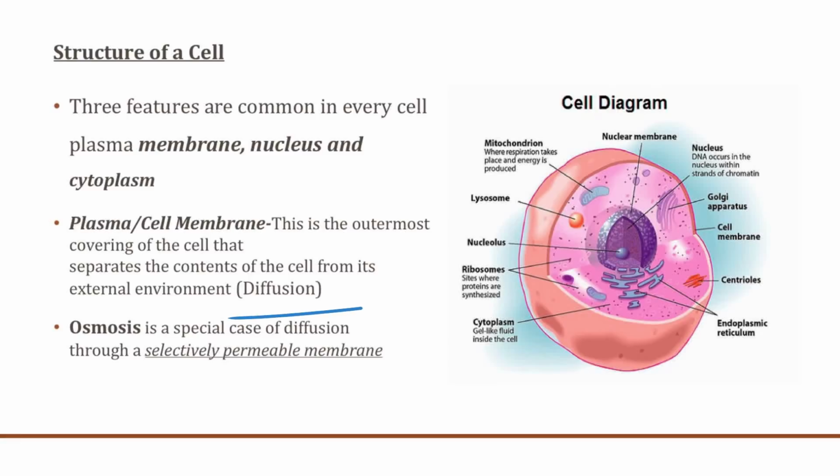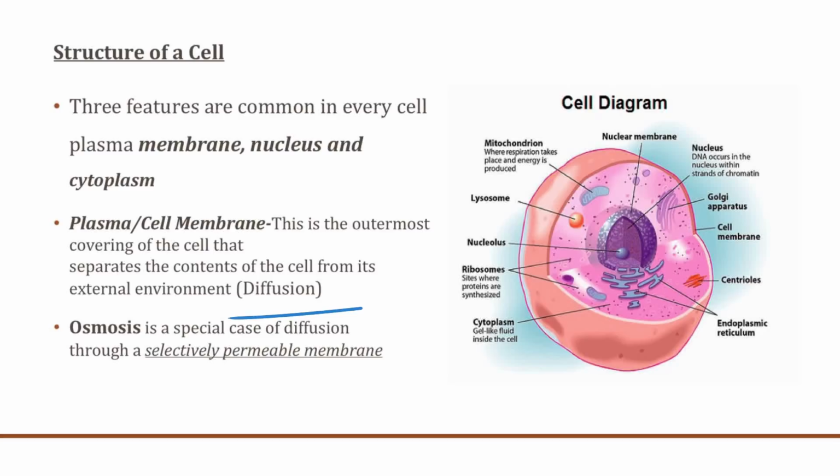Now, diffusion is the process through which exchange of gases and water takes place in a cell. Suppose there is a higher concentration of, say, carbon dioxide inside a cell, so the cell will expel the higher amount of carbon dioxide to absorb the amount of oxygen required to carry out specific functions from its surroundings. And similarly, water also follows the principle of diffusion.